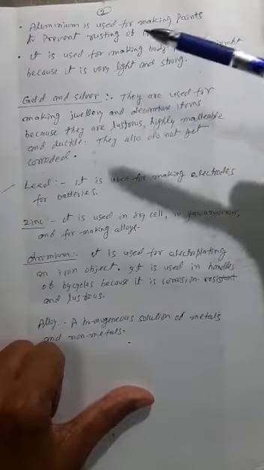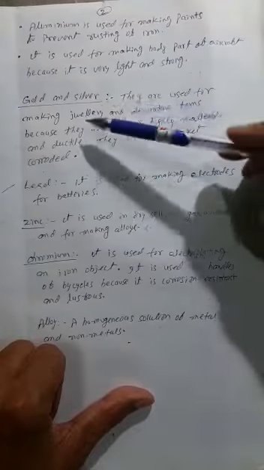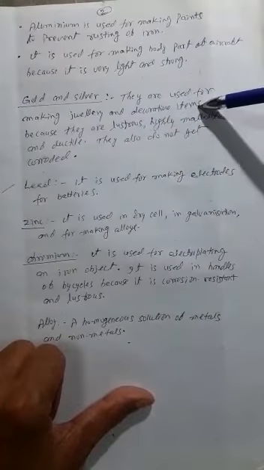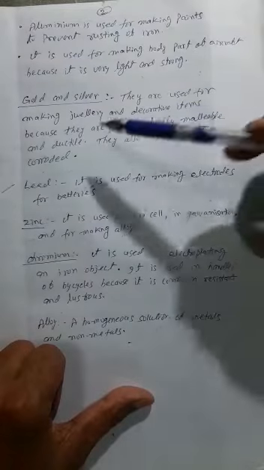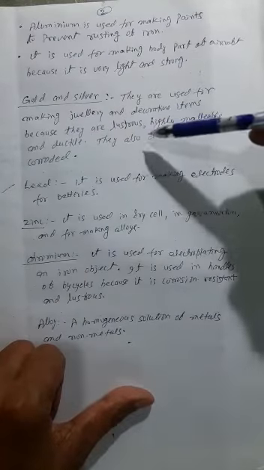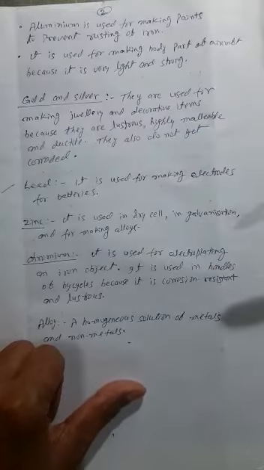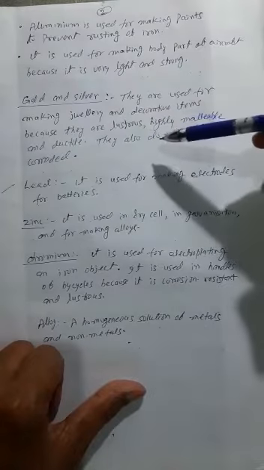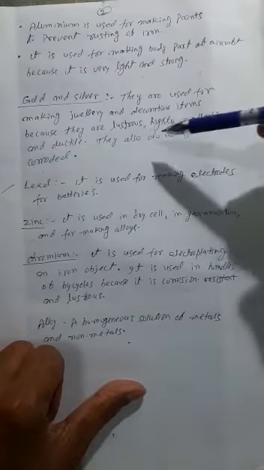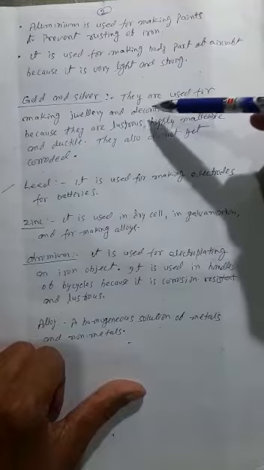Then why are gold and silver used? They are used for making jewelry and decorative items because they are lustrous, highly malleable and ductile. They also do not get corroded. Even after long use, they do not get corroded and they remain lustrous. They have a shining appearance, so they are used for making jewelry.